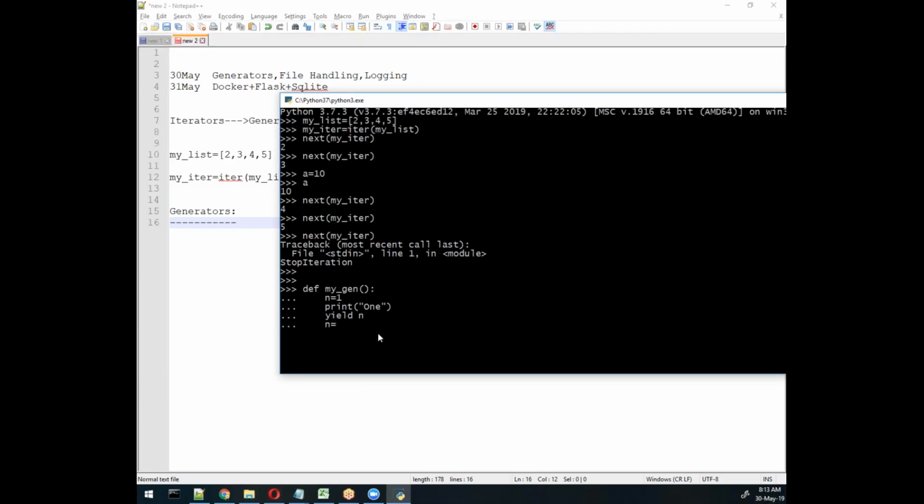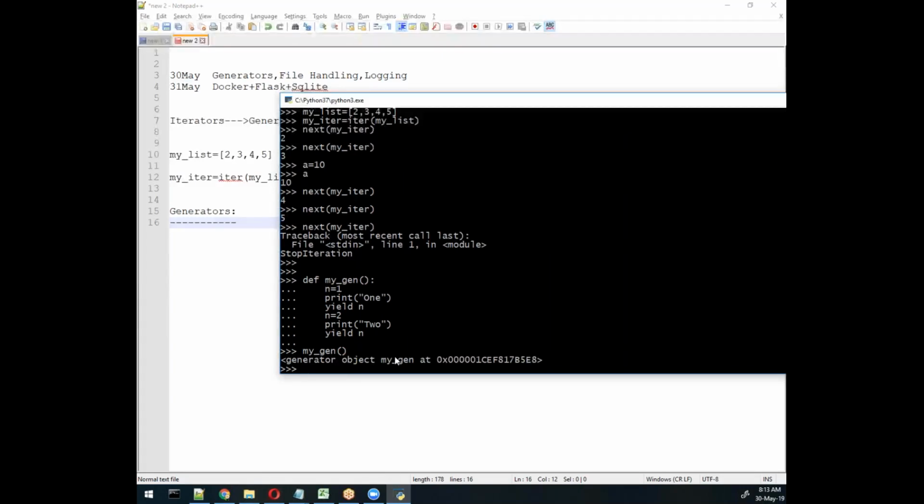Now next time I will do 2. I can do anything because I'm creating my own iterator here, remember. So I'm writing here print, double quotation 2, and then double quotation close, and here yield again. So this yield will help us to generate the next value. So next time, if I try with this example, like if I try to call this iterator, like my generator, my_generator, and then open close bracket, I should get some value, remember.